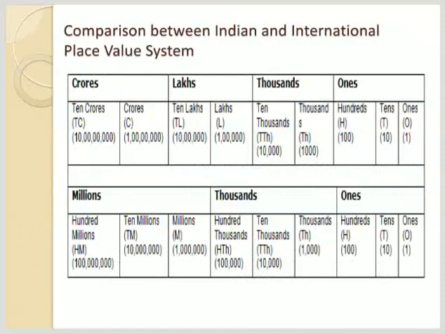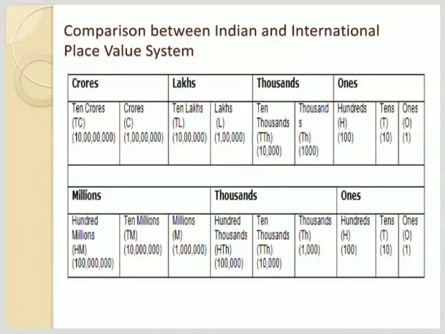Now here the comparison between the Indian and international place value system. There is no such comparison. The only one difference between Indian and international place value system is the placement of commas. It means in the Indian place value system, the first comma is after 3 digits and the rest of the commas are after 2 digits. But in the international place value system, commas will be inserted after 3 digits.